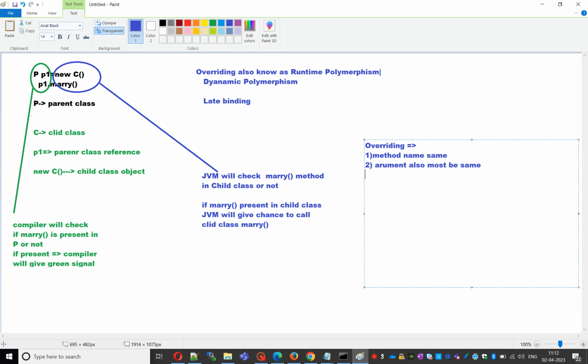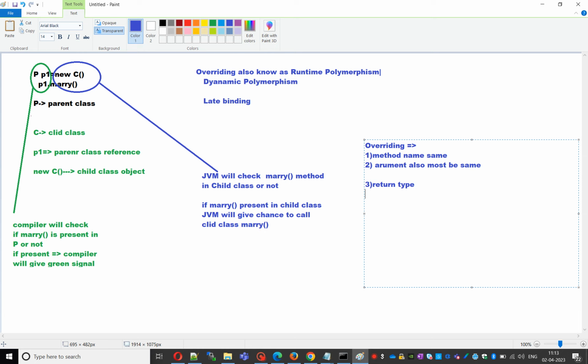Okay. We'll go to the second one, third one. The third one is the return type. We'll check what the rule is about the return type in overriding. Return type must be same or different? Can you please confirm, sir?